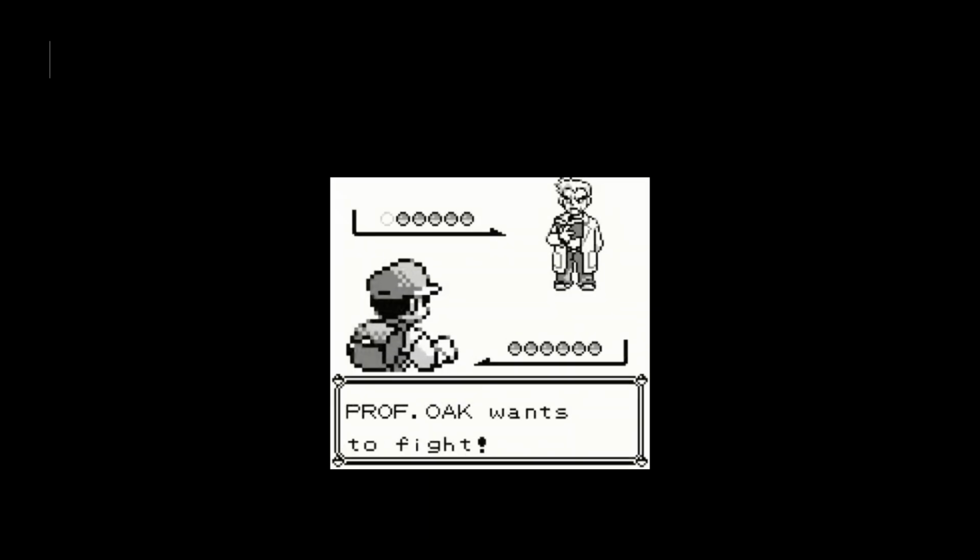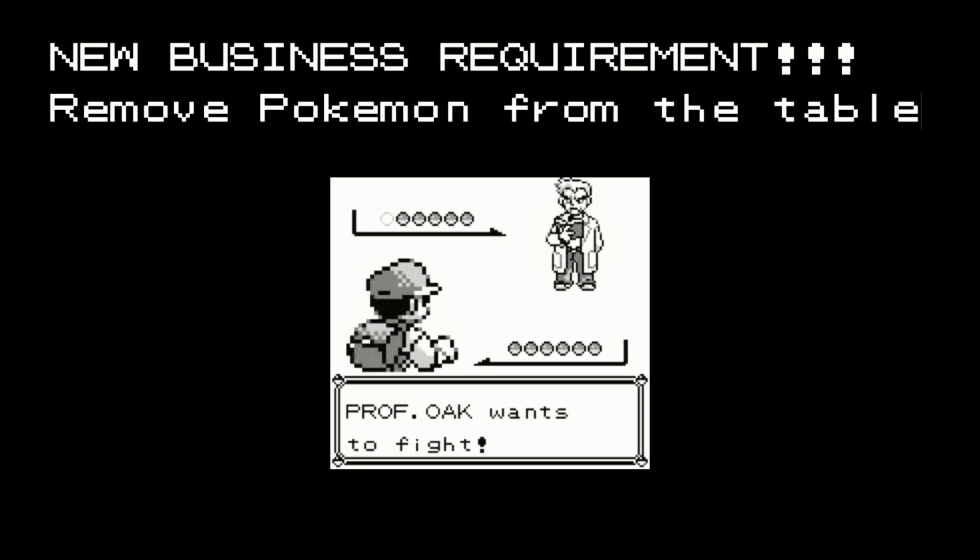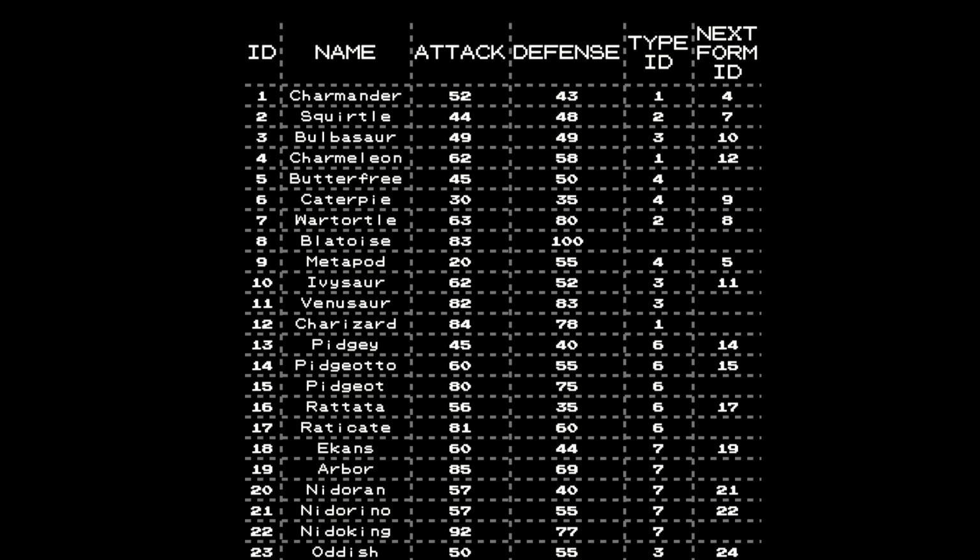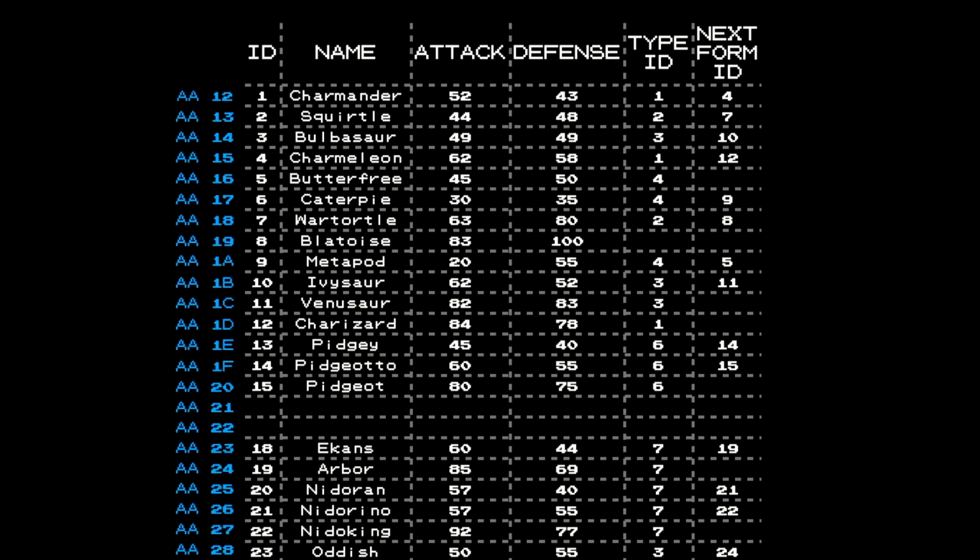we have managed. In turn, we got another business requirement that we are supposed to remove Pokemon from the table because they got extinct or whatever. We don't want to keep them in the table and occupy our precious space. So turns out that these guys, because they have rat in the name and they were eradicated, whatever, let's just remove them.